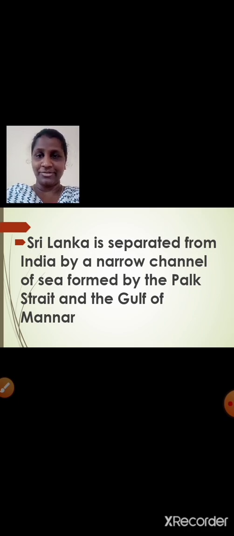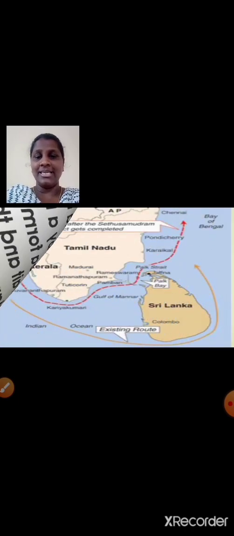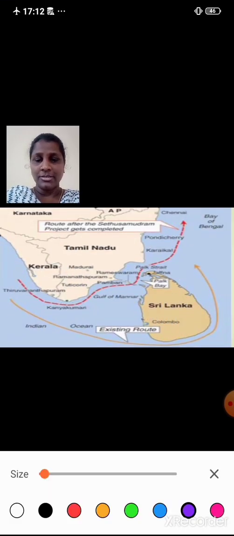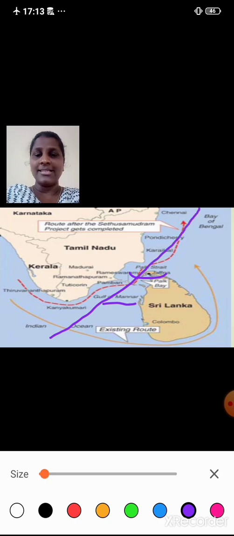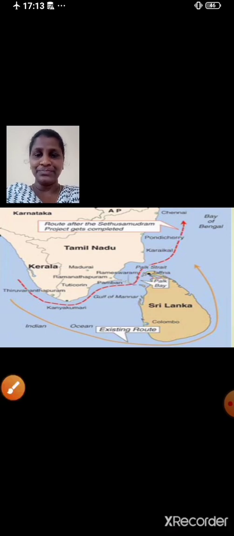Yes, it's separated from India by a narrow channel of sea formed by the Palk Strait and the Gulf of Mannar. Here you can see, students, here is the Palk Strait and here is the Gulf of Mannar. Okay, and Sri Lanka and India is separated due to Palk Strait and Gulf of Mannar. Is that clear, students?